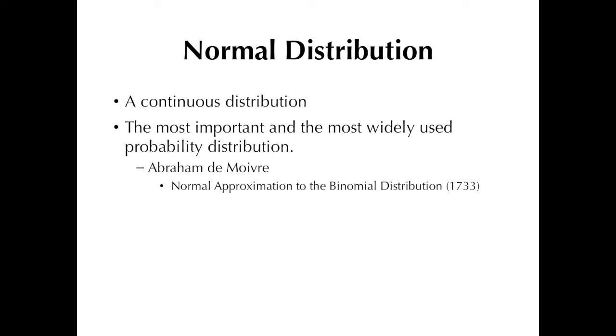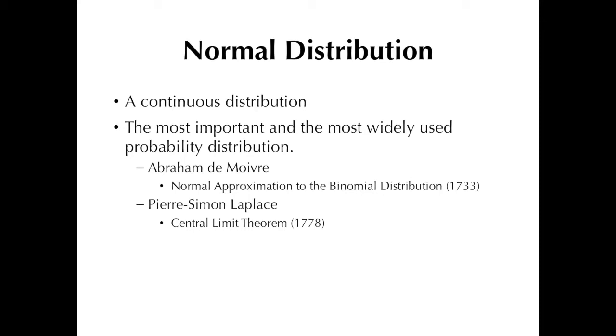Now, Abraham de Moivre, an 18th century French statistician, was actually the first person to describe the normal distribution. Well, actually, it was more the normal approximation to the binomial distribution while he was studying coin flips, given that he was also a well-sought-after consultant of gamblers during his time. He noted that when the number of coin flips increased, the shape of the binomial distribution approached a very smooth bell-shaped curve. Now, this same distribution has been discovered independently by another French mathematician, Pierre-Simon Laplace, in 1778, when he derived an extremely important theorem called the central limit theorem, which I'll be discussing later in this video.